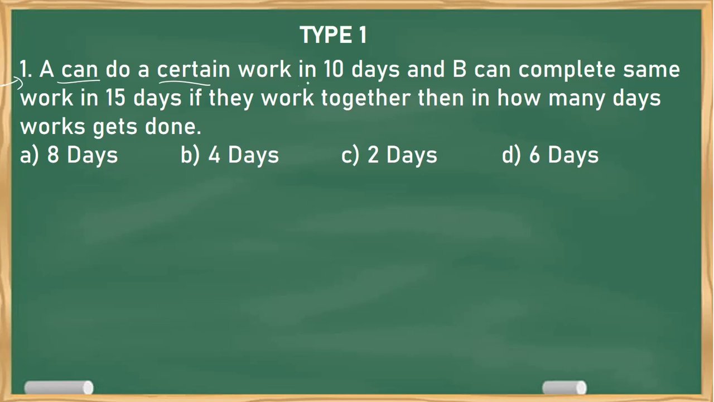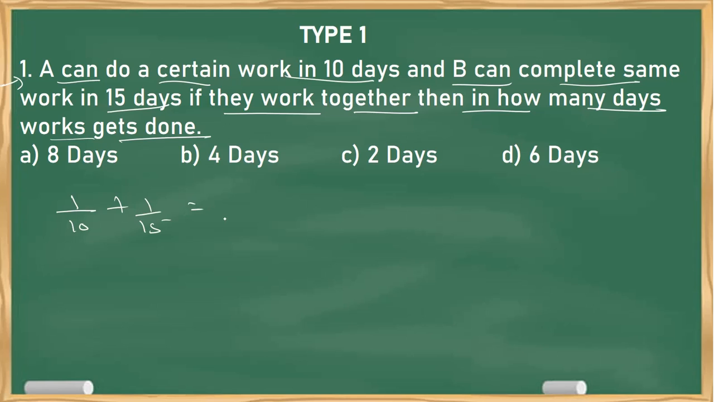A can do a certain work in 10 days and B completes the same work in 15 days. If they work together, then in how many days does the work get done? Okay, so it's quite simple. 1 by 10 plus 1 by 15. That is LCM is 30, so 3 plus 2, 5 by 30, 1 by 6. So it takes 6 days to complete the work.